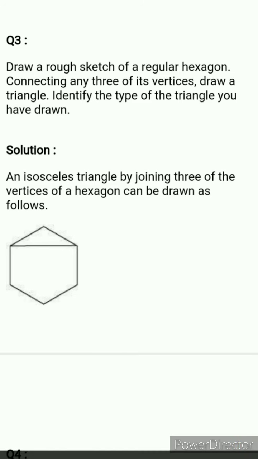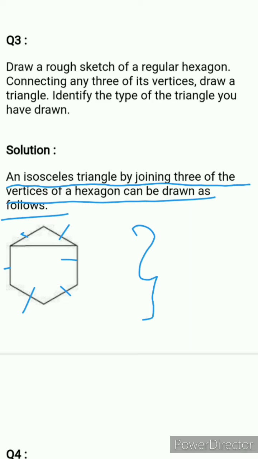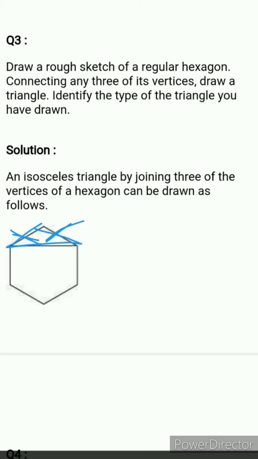So here is your answer. An isosceles triangle by joining 3 of its vertices of hexagon can be drawn as follows. Okay, so here you have 1 2 3 4 5 6 line segment. It's your regular hexagon. Okay, and 3 vertices are connected with each other. Okay, 2 sides are equal. So that is your isosceles triangle.